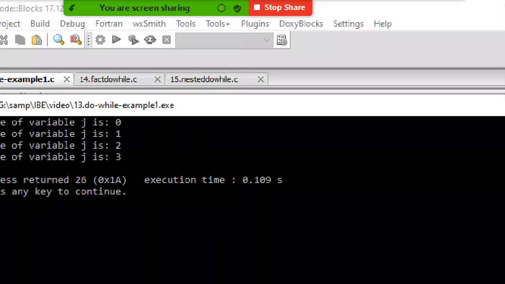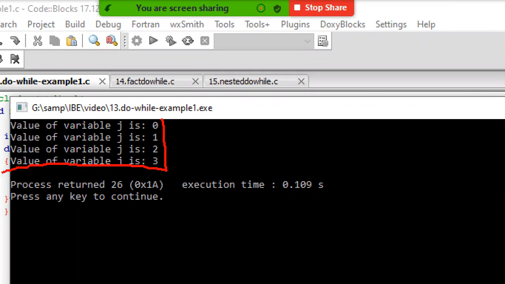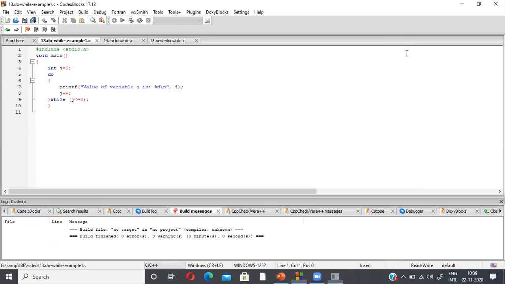Yes, the values of j, 0 to 3, get printed here. Once the condition is 4, it will go out of the loop. For a false condition also, the loop will get executed once.